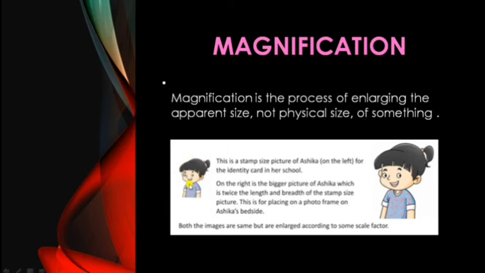for the identity card. Both the images are the same but are enlarged according to some scale factor. According to the scale factor means, according to the photo frame, the size of the picture is required in this shape, and according to the identity card, it is in a smaller one. So this way, the smaller one has the magnification of the larger one. So this is magnification.